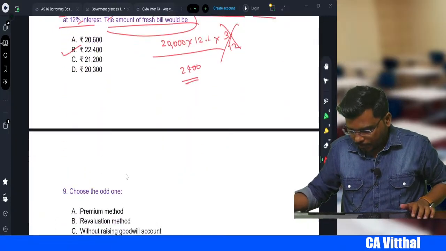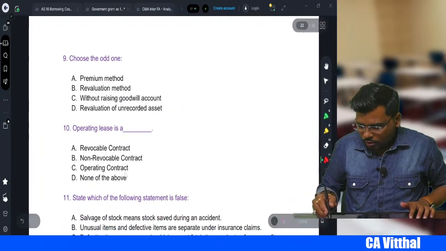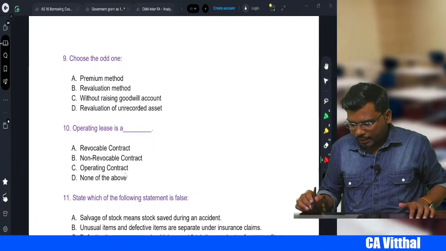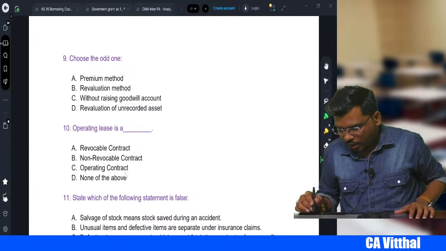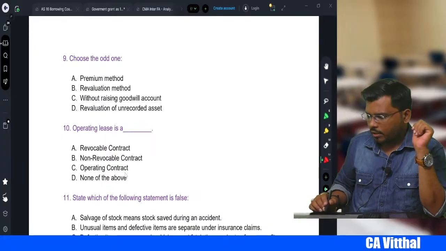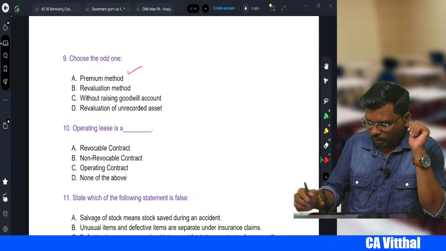Okay, next one. Choose the odd one: premium method, revaluation method, without raising the goodwill account, revaluation of unrecorded asset, right? So which one is the odd one, my dear student? Option A becomes the odd one.